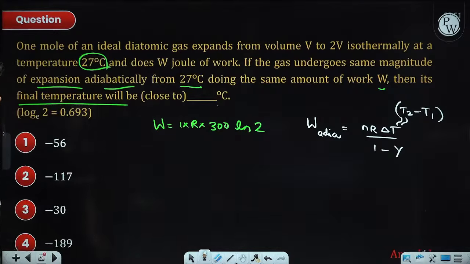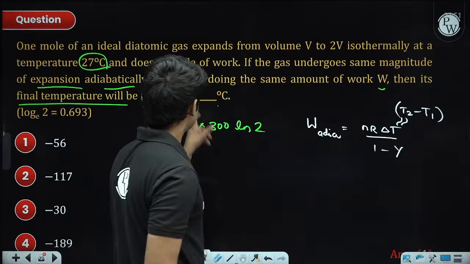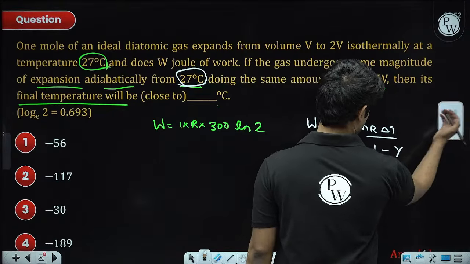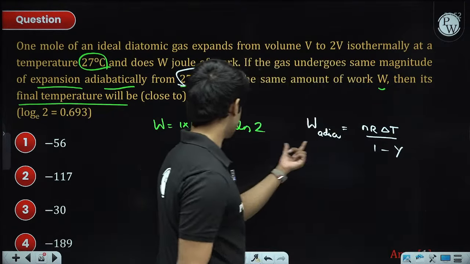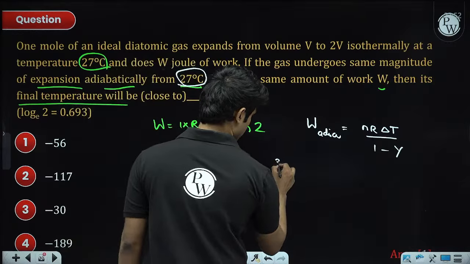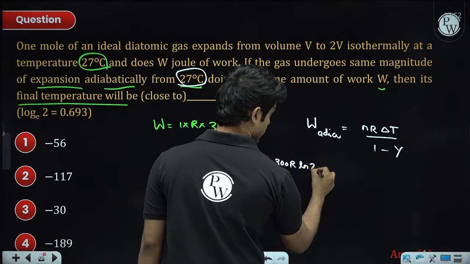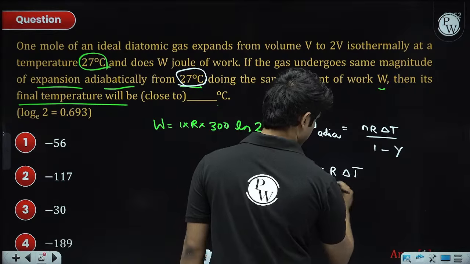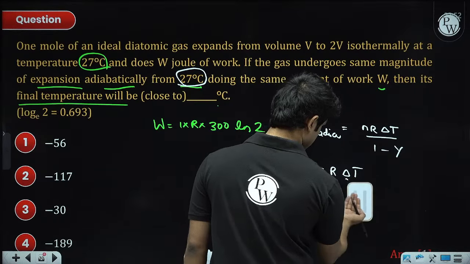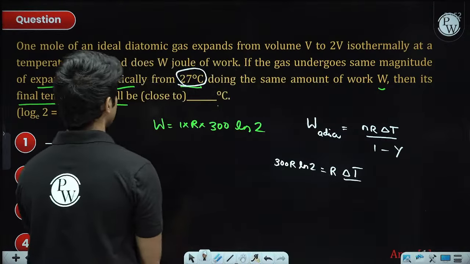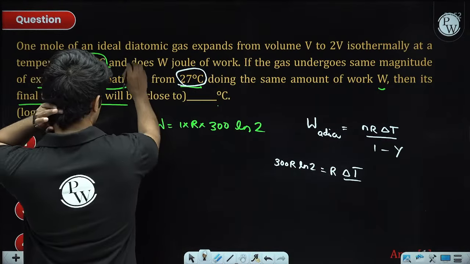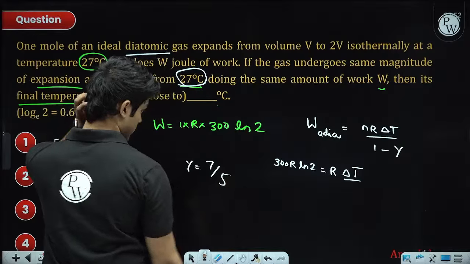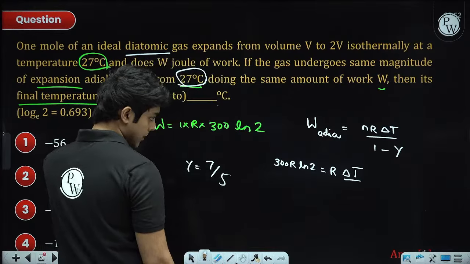Now, the initial temperature is 300 Kelvin for the adiabatic process. Let's write it as delta T itself. This work is the same as this work. 300 R ln 2 is equal to, number of moles is 1, R into delta T divided by 1 minus gamma. It's a diatomic gas, so the gamma value will be 7 by 5. So 1 minus 7 by 5 is minus 2 by 5.